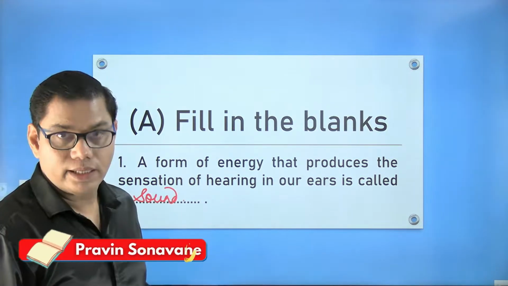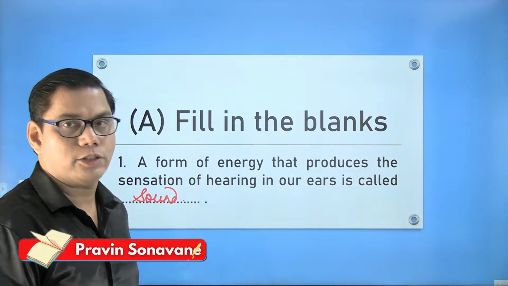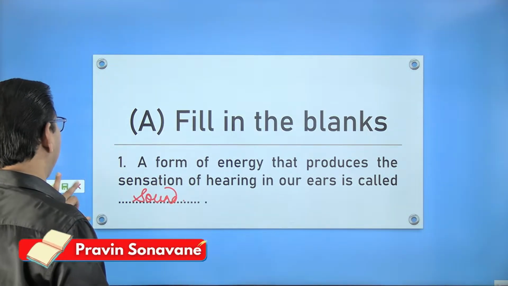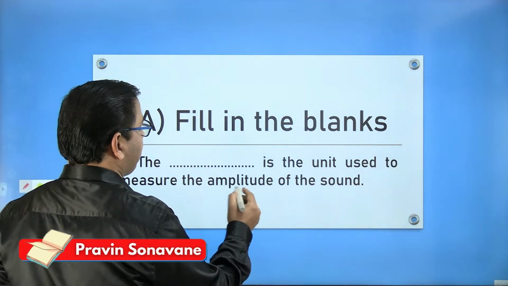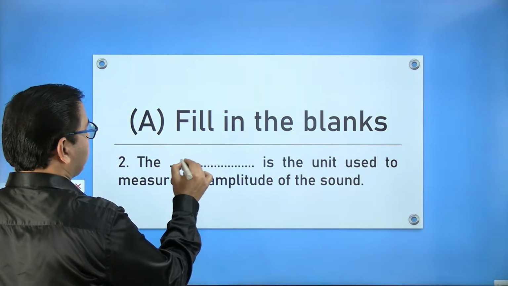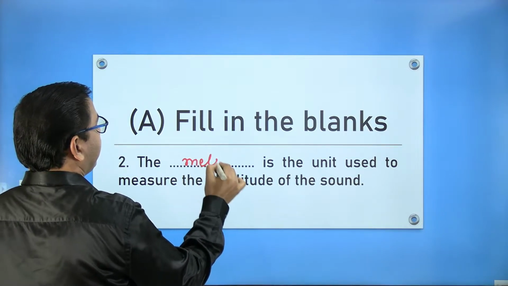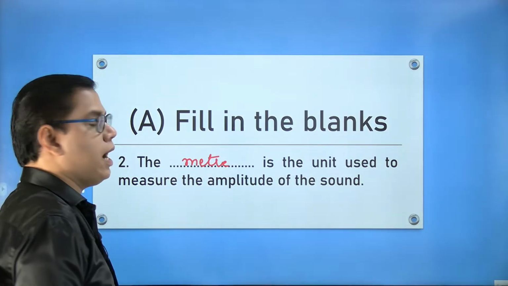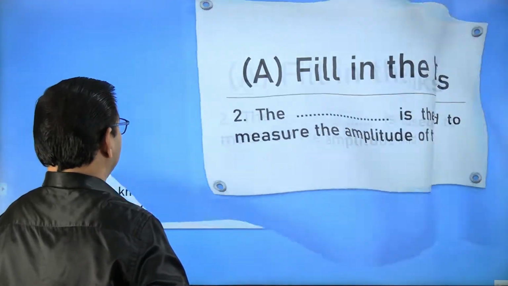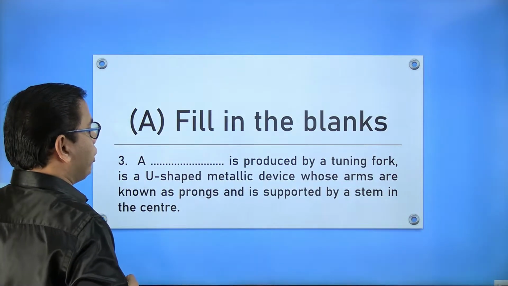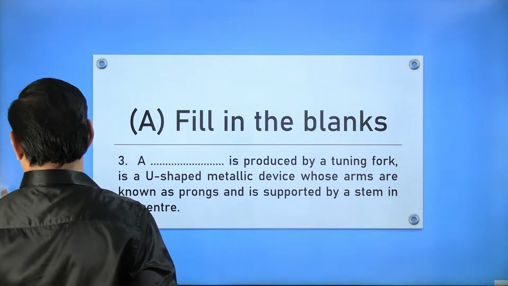Am I right? This is a definition of sound, or an explanation of what sound is. Loudness is measured in decibel. This is about amplitude. So the amplitude unit will be meter. Correct? What spelling have you written? T-E-R or T-R-E? Both are correct. T-R-E. A dash is produced by a tuning fork.